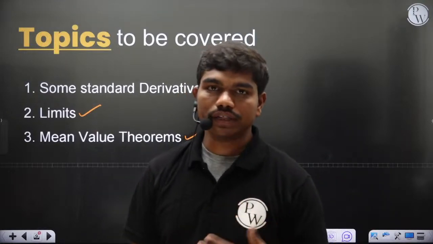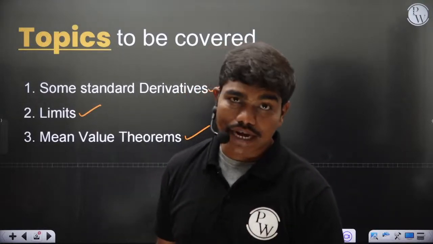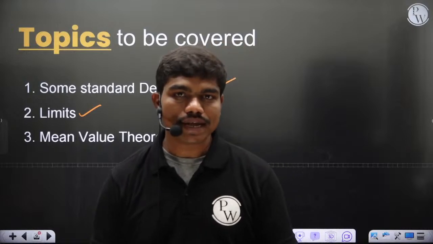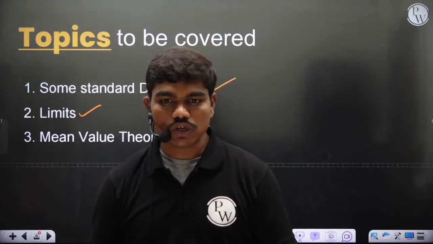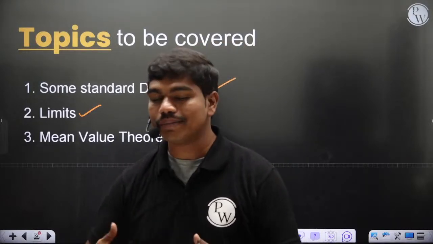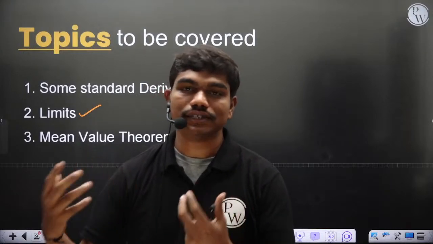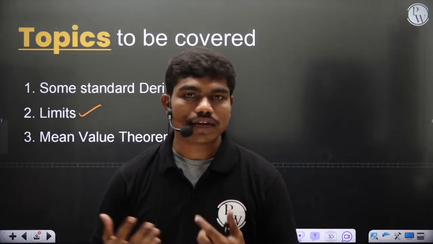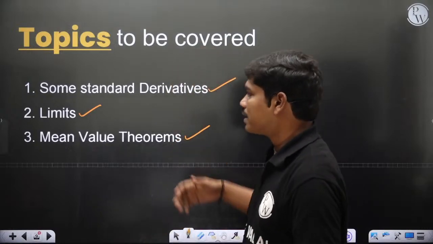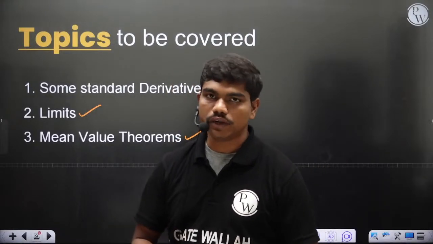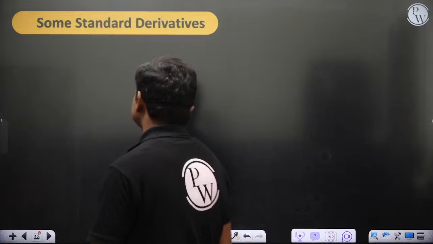So I told you in the last lecture, after dealing with graphs and some standard derivatives, we'll again visit limits, because there is something called L'Hospital rule. When you see this L'Hospital rule, then ultimately you'll have to apply derivatives. So to apply those derivatives, you should know the derivatives of different functions. So we'll look at that, and also we'll look at mean value theorems towards the end of the lecture today. So let's see some standard derivatives.